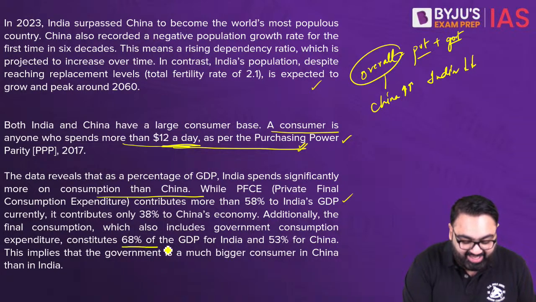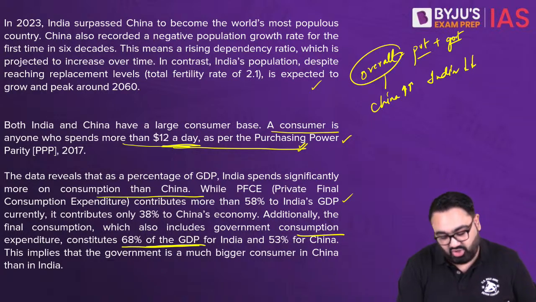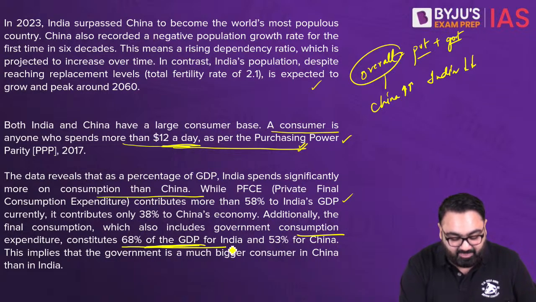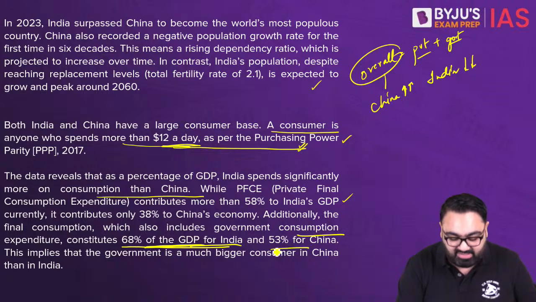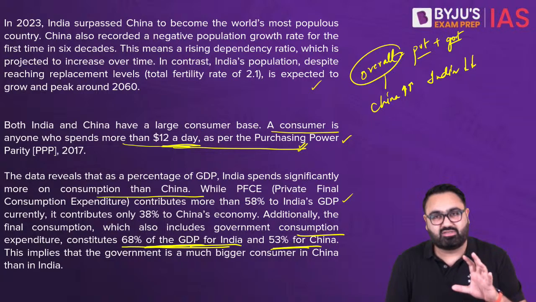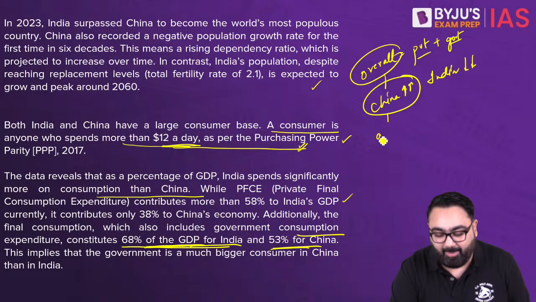Overall, 68% of GDP of India is our consumption expenditure, while 53% is for China. Don't go in terms of percentage. When we say China's consumption is more, we are talking about absolute terms.